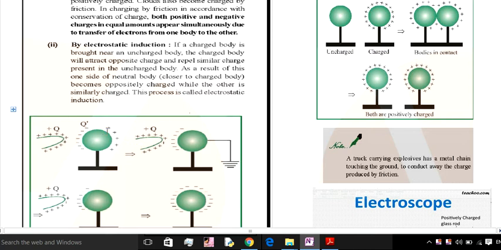So the positive charge will come here, then after repelling it will come here.